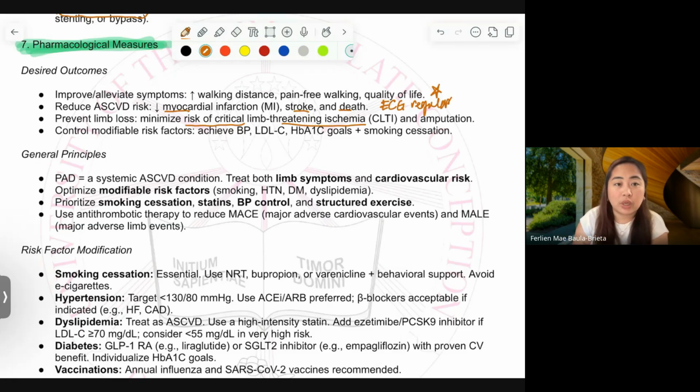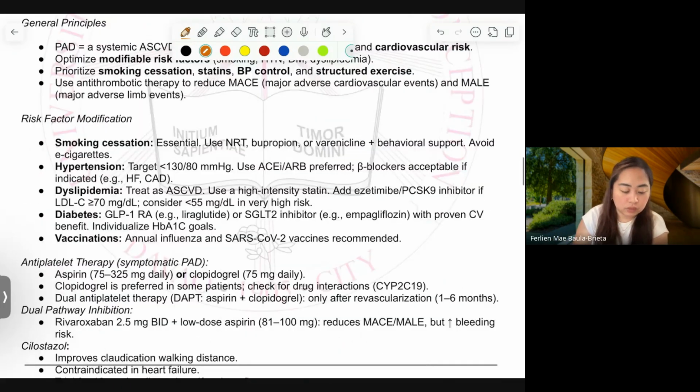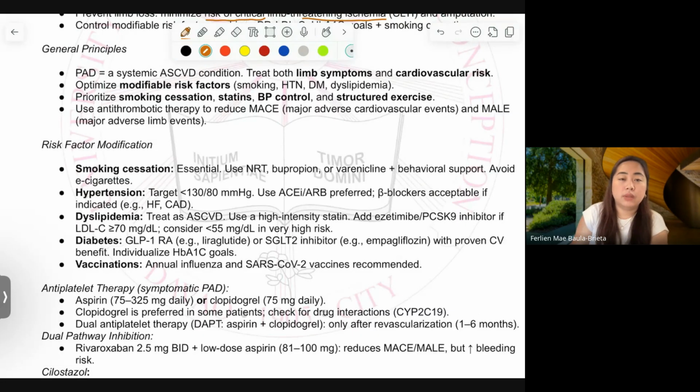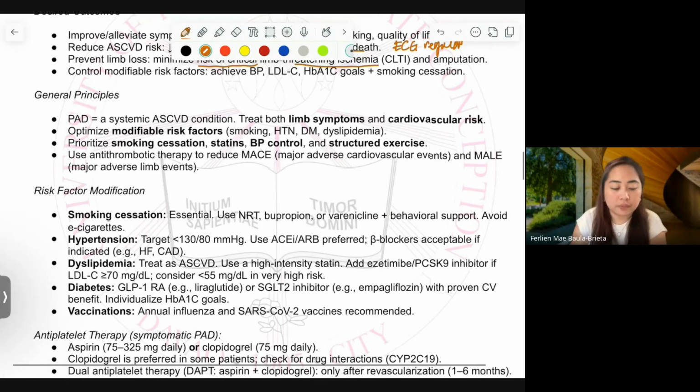Why am I saying this right now? Because this is our desired outcomes. If you state this as your desired outcomes, you have to know what the monitoring parameters are to achieve them. If you will not allow MI to happen, you will not allow stroke to happen, then you have to monitor troponin and ECG.